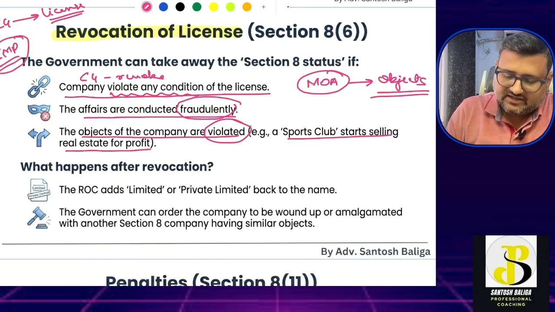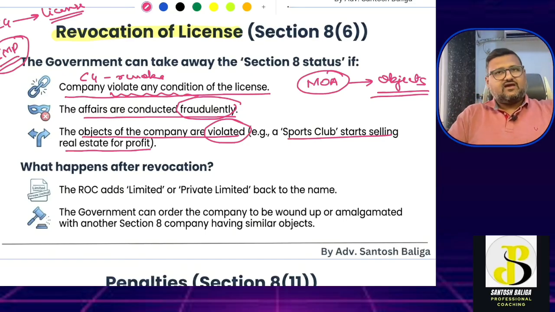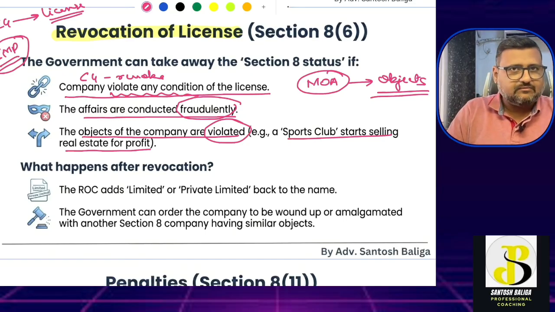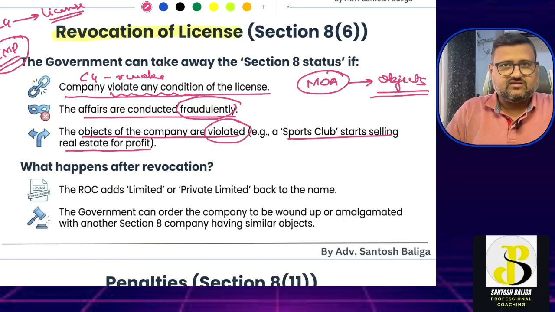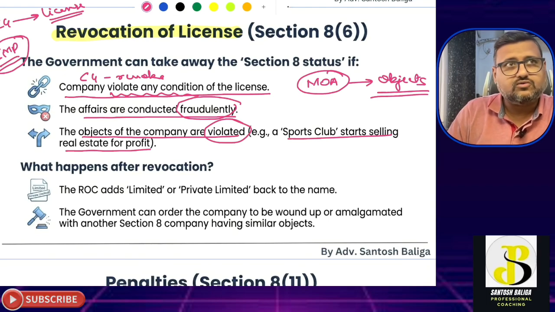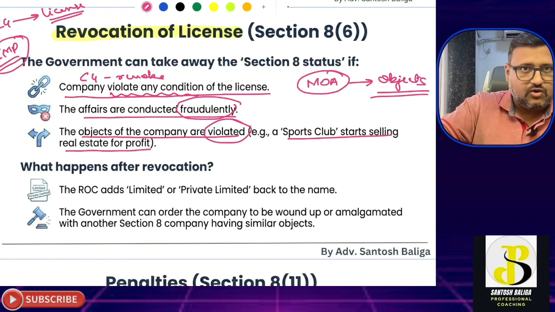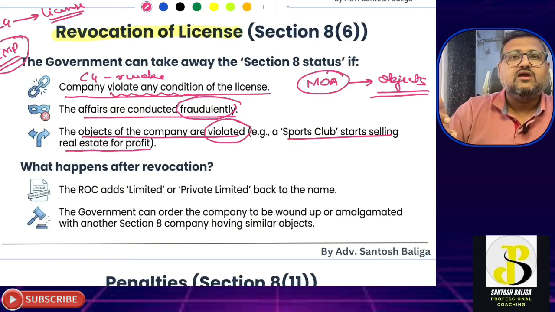Okay, now the next point is what happens after revocation. Say any particular NPO gets its license revoked by the central government for the three given reasons. Then there are two scenarios which can play out. The first scenario is that the ROC may say that this was an NPO company, a Section 8 company, but because its license has been revoked, now it is like any other regular company.